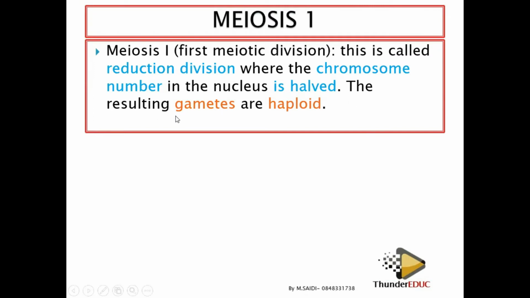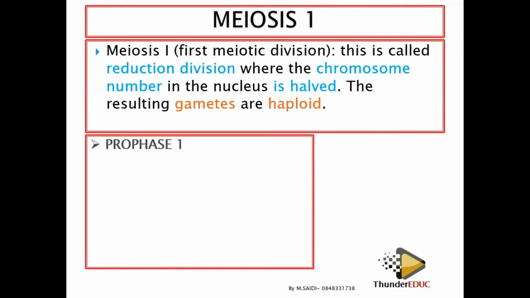So the resultant gametes are haploid. It means that they have one set of chromosomes. From chromosome number 1 to chromosome number 23, they are not paired. It means that they are single, haploid, half. It means that the cell has 23 chromosomes, not 23 pairs of chromosomes.